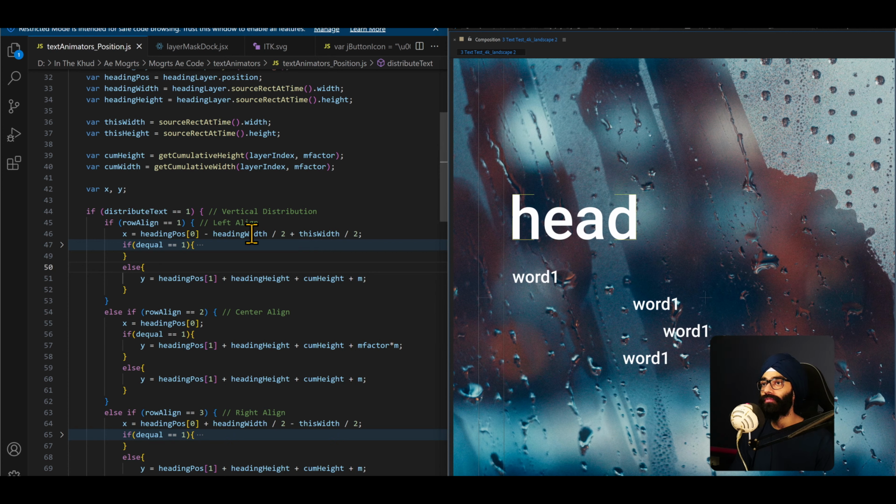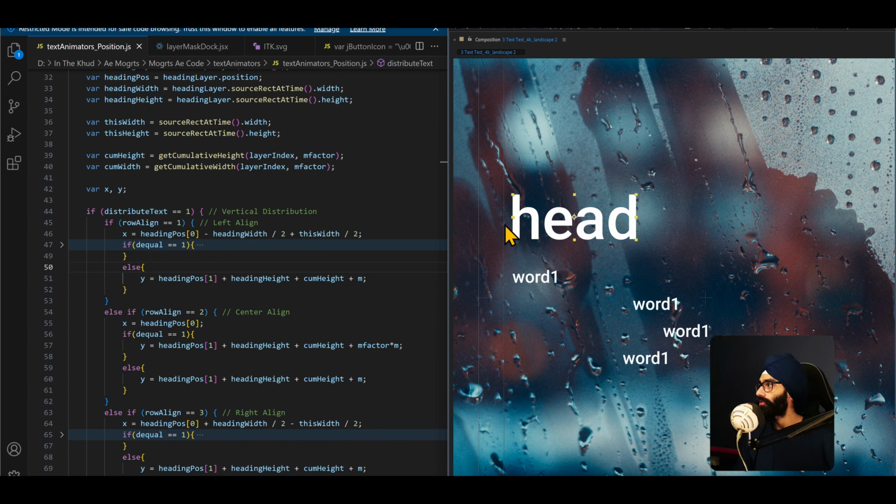So we'll do left align, right, vertical distribution, left align, X. The position of this, right, the position is where this anchor point is, where my cursor is right now. So the position of this is heading position, this layer's position. So calculate this where my pointer is. This is the position that we're getting from heading position 0, because position is a 2-value thing, X and Y, so position array bracket 0 minus heading width by 2. So heading width is this thing. From here you subtract this by 2, you're going to come here where you see this part of H. So now position is here, and plus I'm going to add this width by 2, so this width is this width. So imagine what will happen is this word 1 is going to come here.